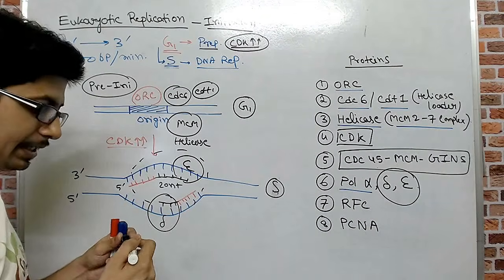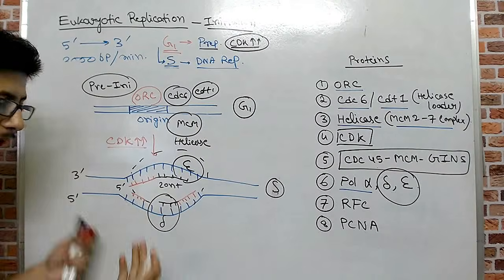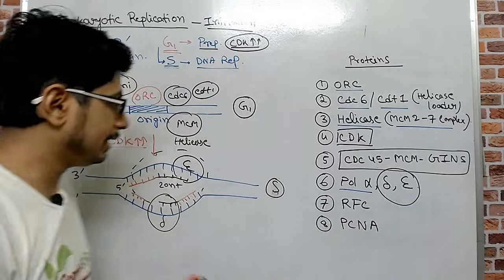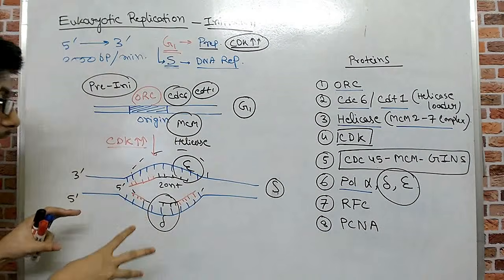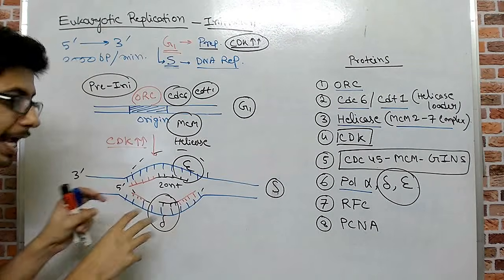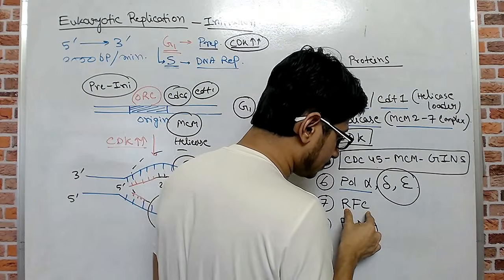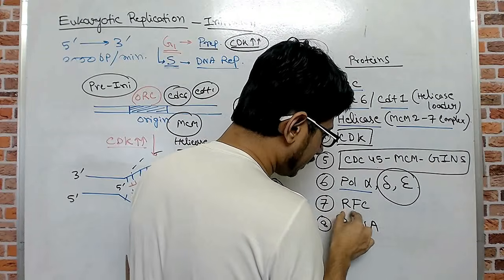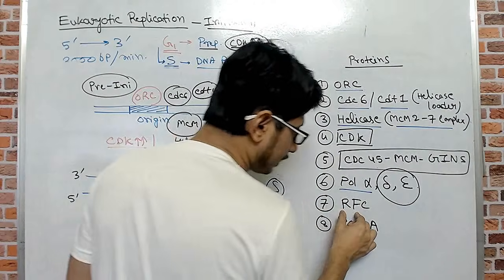And in the lagging strand, there will be multiple sites where the primer must be added by DNA polymerase alpha, and then the process may continue. So this is how they will begin the process. Once polymerase epsilon and delta are loaded onto their destination strands, there is another protein known as RFC, replication factor C. What is the job of replication factor C?